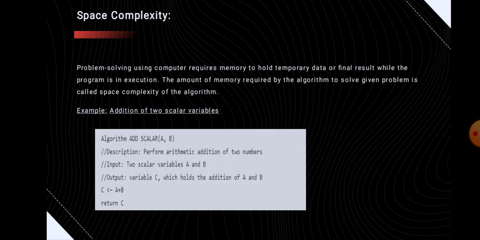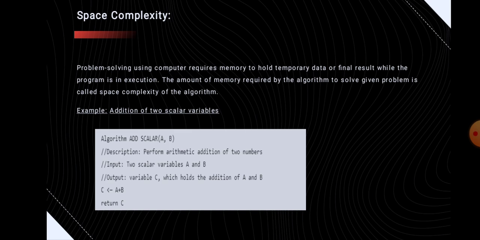Next is the space complexity. The space complexity means that problem solving using a computer requires memory to hold temporary data or the final result while the program is in execution. So the amount of memory required by an algorithm to solve the given problem is called the space complexity